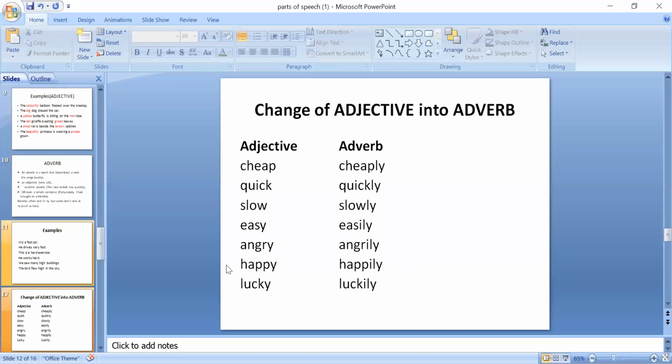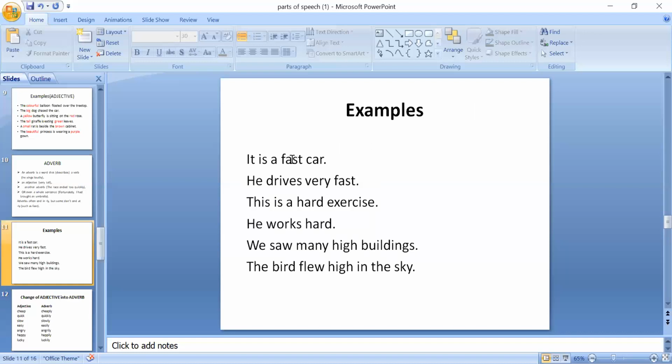Okay, now as you can see that we have described adjectives and adverbs. These were same. Fast is being used as an adjective, fast is being used as an adverb. Hard is being used as an adjective, hard is also being used as an adverb. High is being used as an adjective, high is also being used as an adverb. Clear?